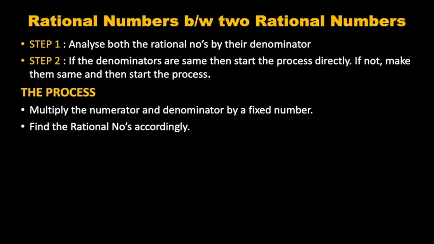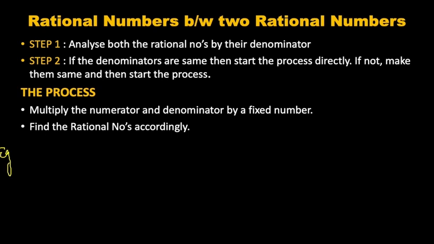Now we have to find rational numbers between two rational numbers. For that, our step 1 is we will be analyzing both the rational numbers by their denominator. In step 2, if the denominators are same, then we will start the process directly, and if not same, then we will first make them same and then start the process. Now let us talk about the process. The process is to multiply the numerator and denominator of the given rational number by a fixed number and then find the rational numbers accordingly.